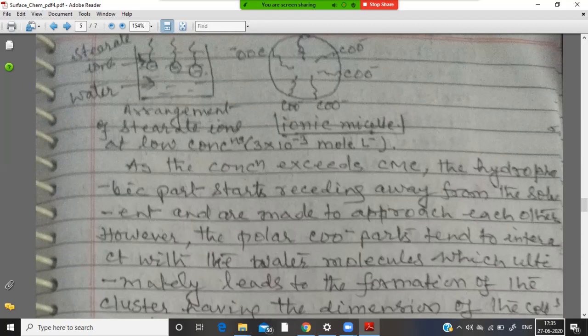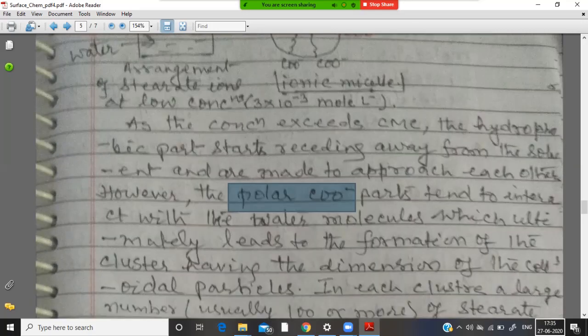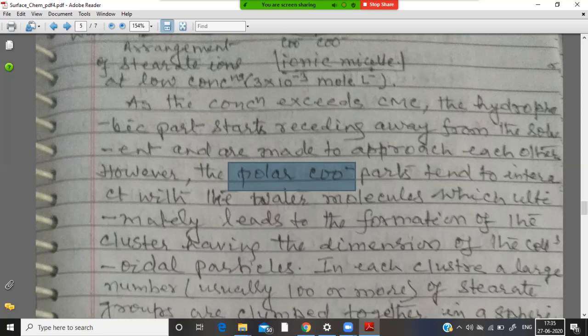However, the polar COO- part, that is carboxylate ionic part, tend to interact with the water molecules, which ultimately leads to the formation of cluster having the dimension of the